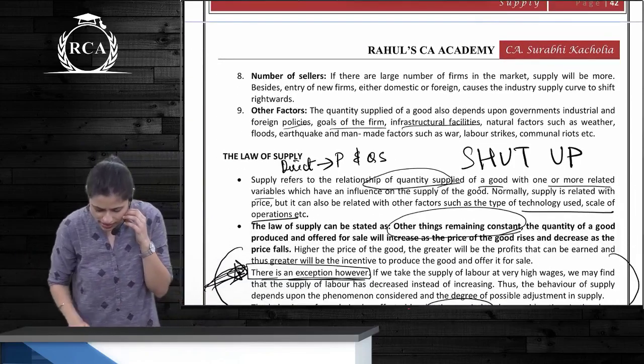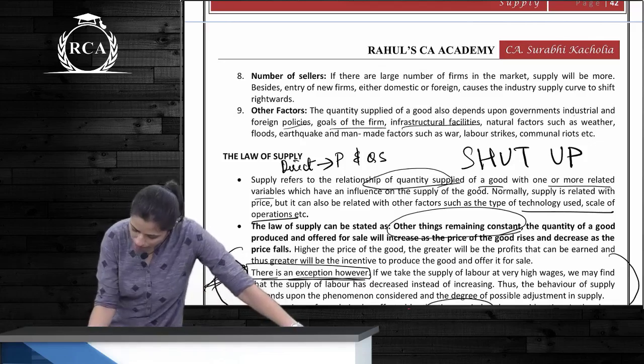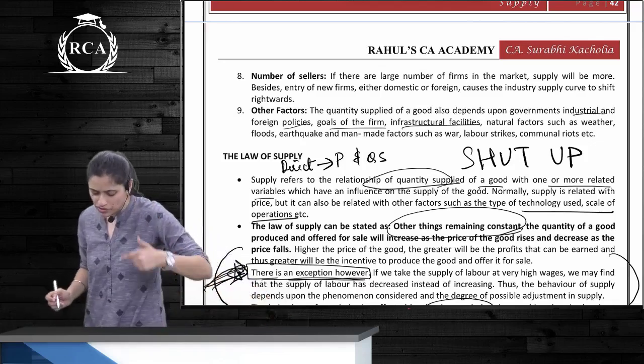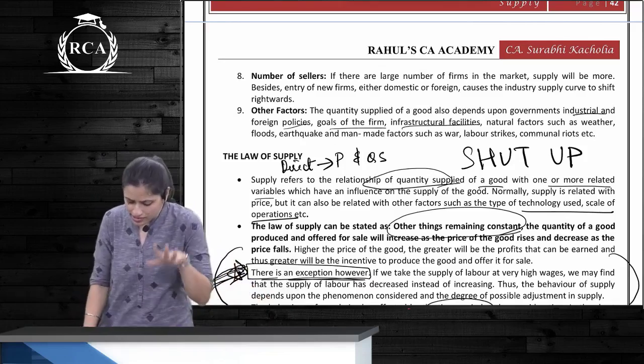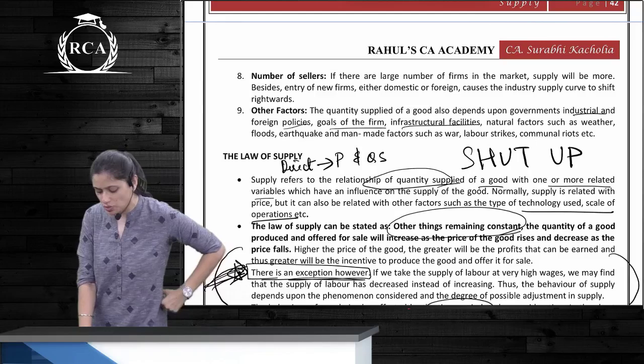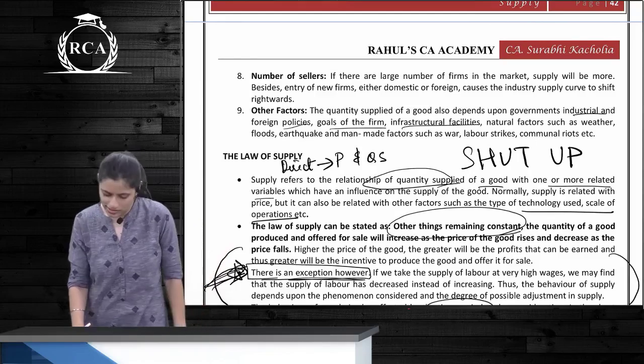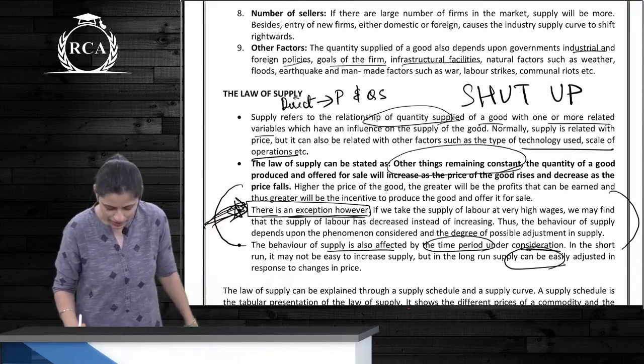What are the other factors? Government, industrial and foreign policies, goals of the firm, infrastructural facilities, natural factors such as weather, floods, earthquake and man-made factors such as war, labor strikes, communal riots. Okay, now what is law of supply?